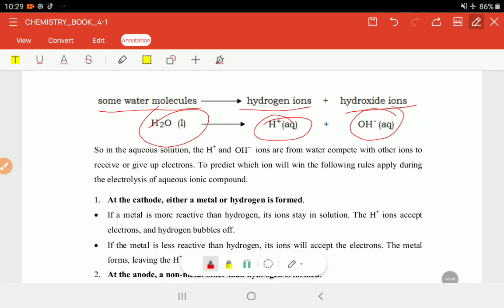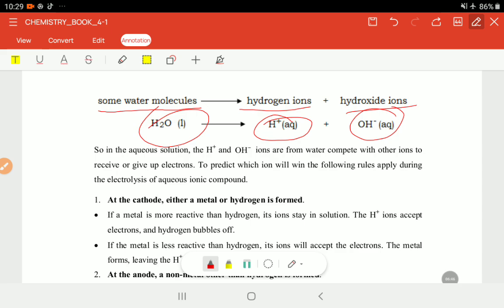In other words, we'll have sodium which is positive, and we'll have hydrogen ion which is positive, and then we'll have chloride ions which is negative, and then we'll have the hydroxide ions that are also negative. So these are the things that will be competing in the same solution, right? So in terms of the products, what are the things that we need to take into account? I think this is it that is gonna come up, or this is it that we're gonna have at the end of this whole reaction.